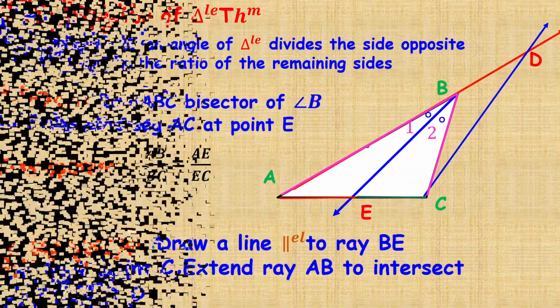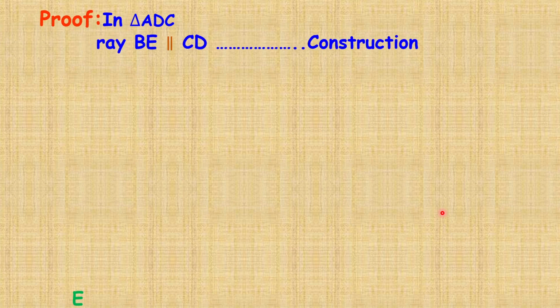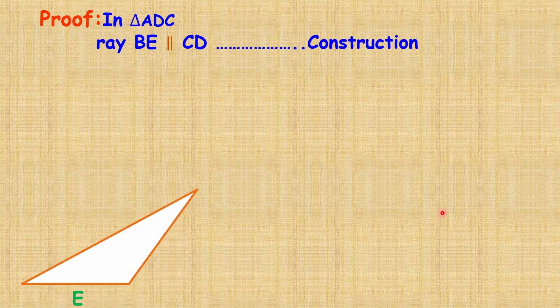Now the proof. We start from the given. BE is the bisector of angle ABC. BE is parallel to CD. That means in triangle ADC, BE is parallel to the side CD. That means we have to apply here the basic proportionality theorem.